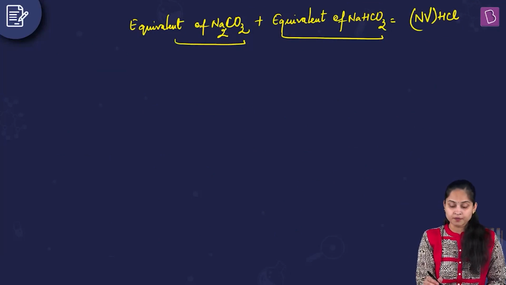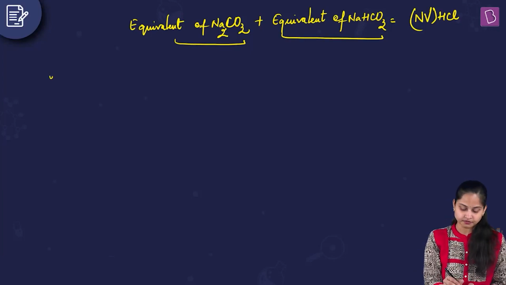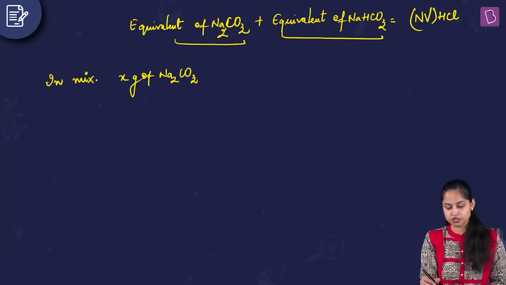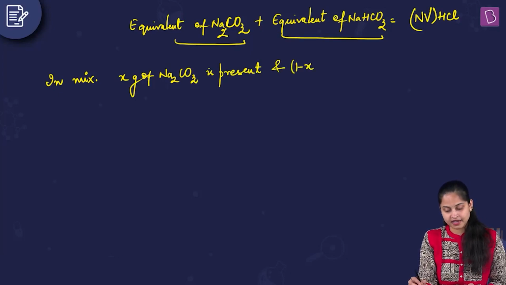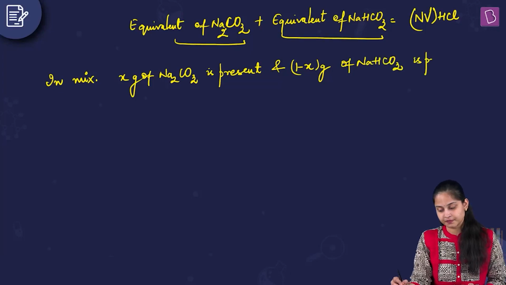Now talking about equivalent of Na2CO3. Let us consider that in the mixture, X gram of Na2CO3 is present, and 1 minus X gram of NaHCO3 is present.